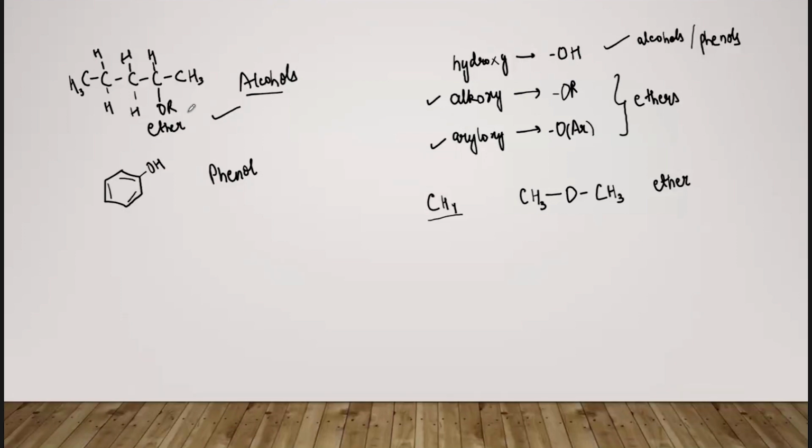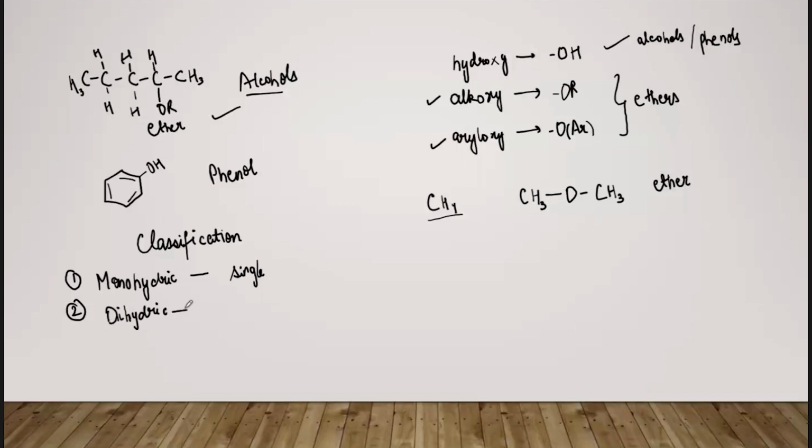So alcohols, they are classified based on the number of hydroxyl groups which are present in the compound. ठीक है. So let me write it down on the basis of number of hydroxyl groups. The first one will be monohydric alcohol. Monohydric. That means mono means one. So when there is a single OH group which is present, then that alcohol will be known as monohydric. Then we have dihydric